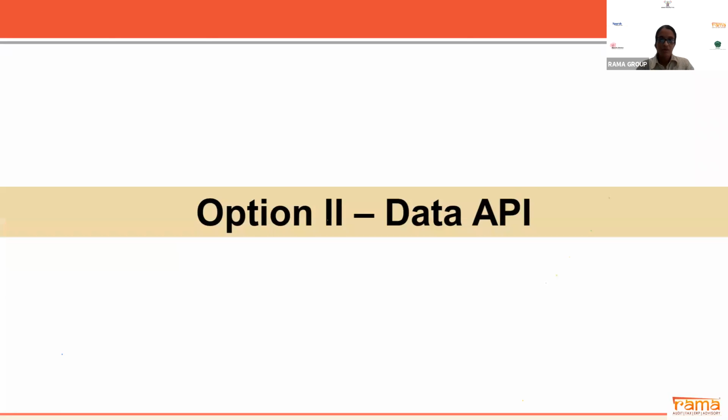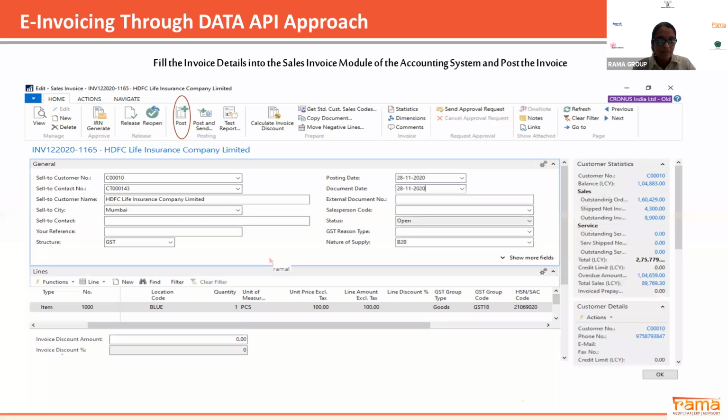Now the second option which is available is data API. Here you can directly generate e-invoice or e-way bill from your ERP itself. I've just presented a demo of Navision, showing how you can generate e-invoice directly from Navision. This is the screen of your sale invoice where your customer details are incorporated.